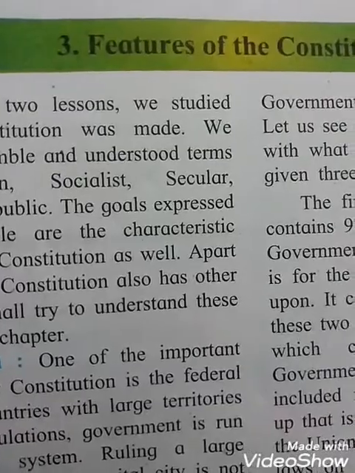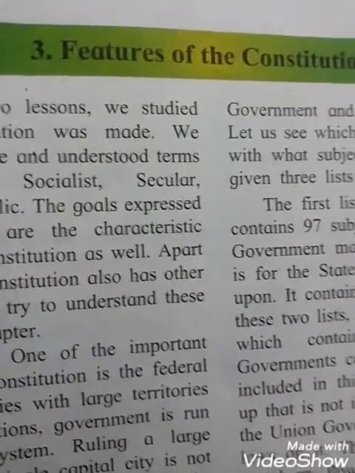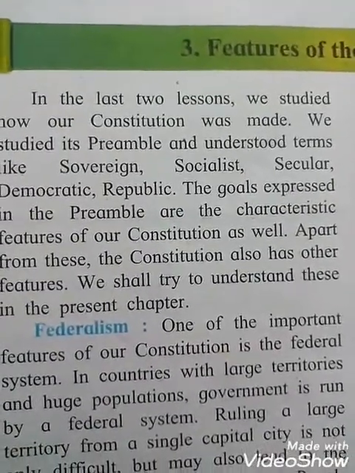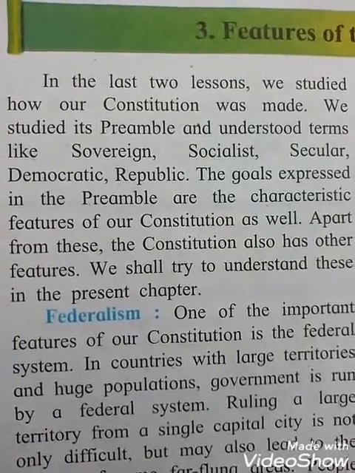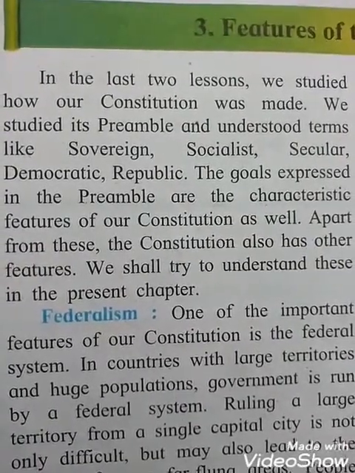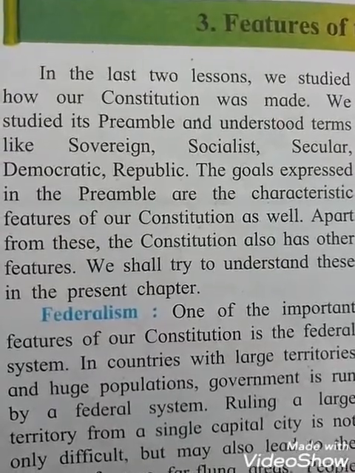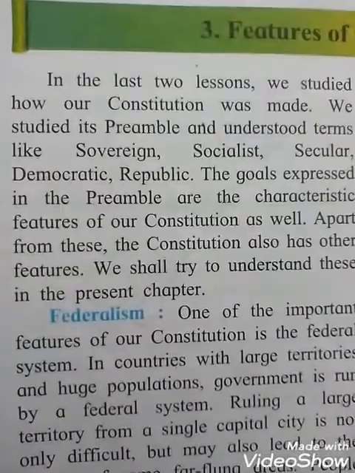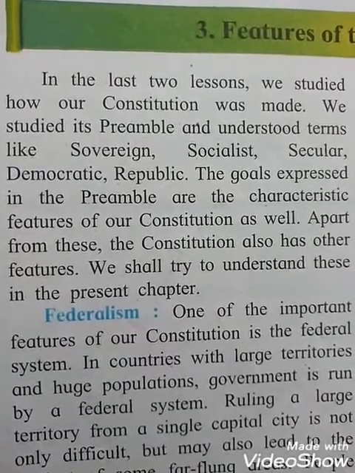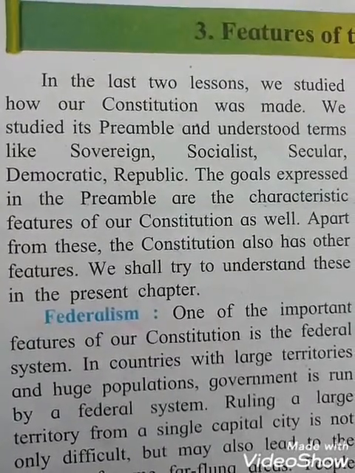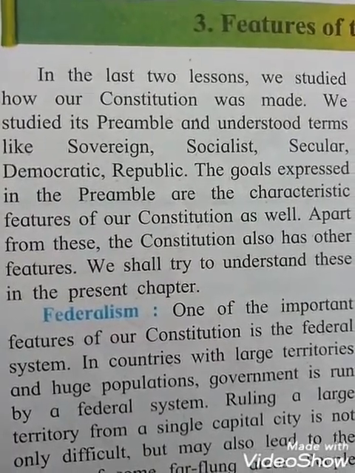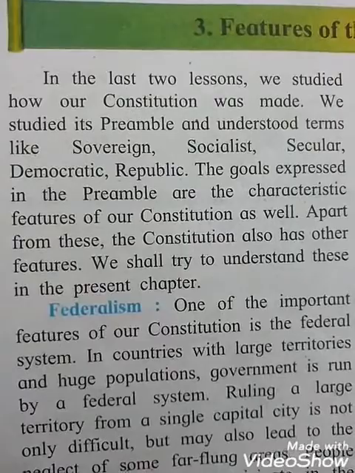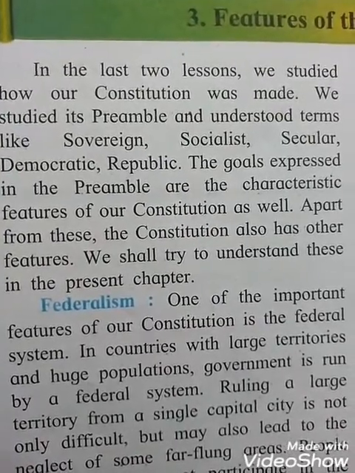Students, today I am going to explain civics chapter 3, features of the constitution. In the last two lessons we studied how our constitution was made. We studied its preamble and understood terms like sovereign, socialist, secular, democratic, republic. The goals expressed in the preamble are the characteristic features of our constitution as well.